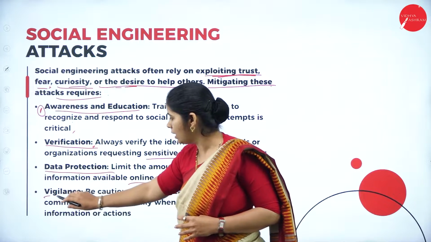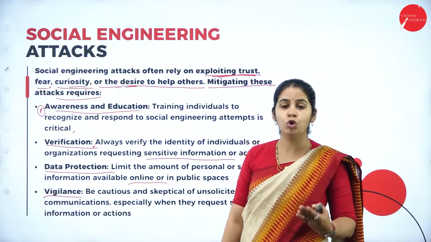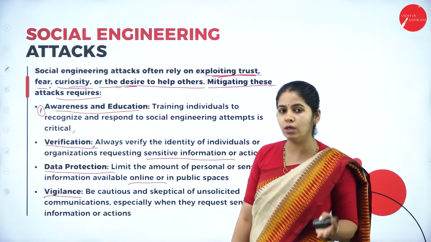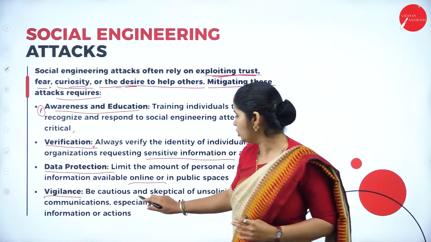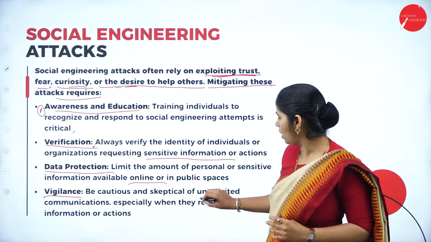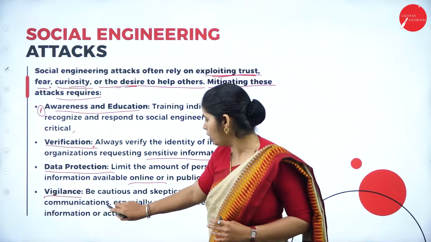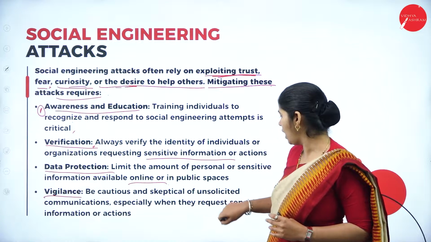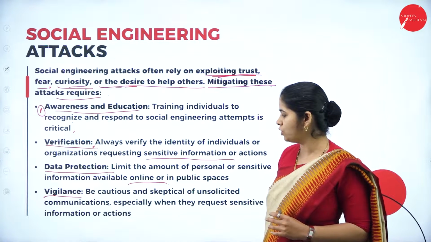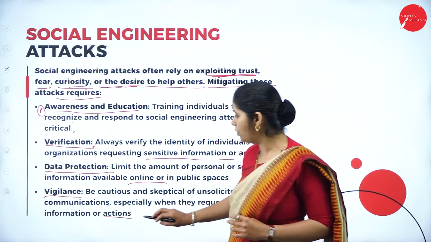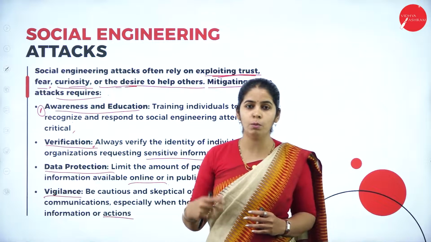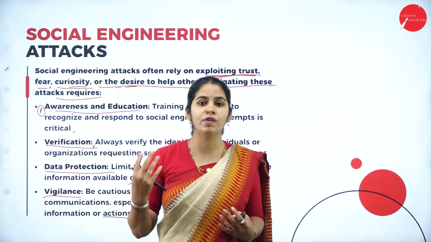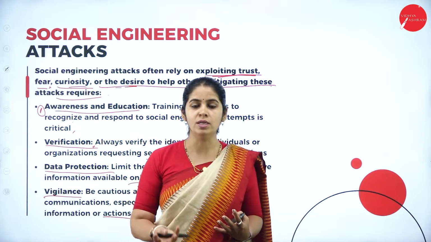Next, we should have vigilance. Be curious and skeptical of unsolicited communication, especially when it requests sensitive information or action. When we are communicating, we should not say whatever we feel randomly. We should think before saying.